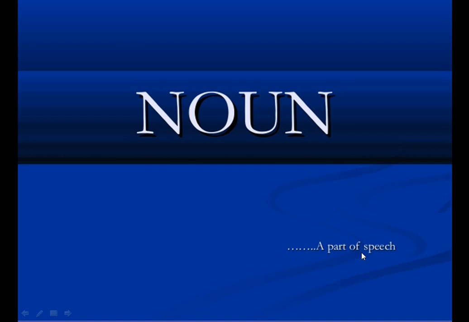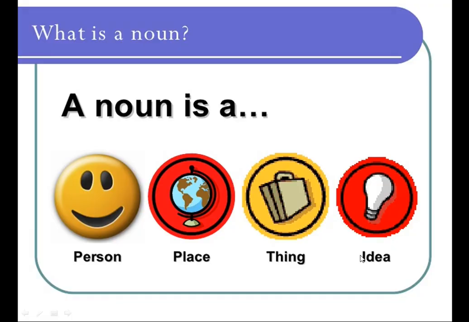Every word is a part of speech and has a role in our language. The biggest star of the English language is noun because it names things. So, a noun is a name of a person, place, thing, or an idea. Let's see with an example.